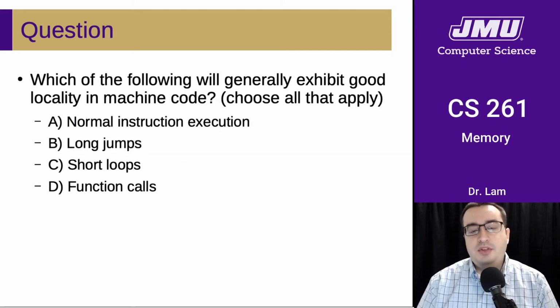So let's think about this again with another question. Which of the following are going to generally exhibit good locality? Which of these things are going to have good performance given what we've learned about the memory hierarchy? So take a second and think about these, and this is a choose all that apply, so any number of these might be correct. So pause the video and see if you can identify which of these are generally going to give us good performance in our program.